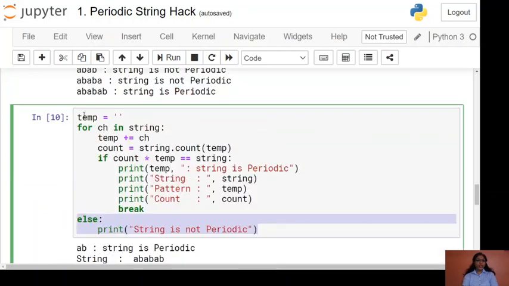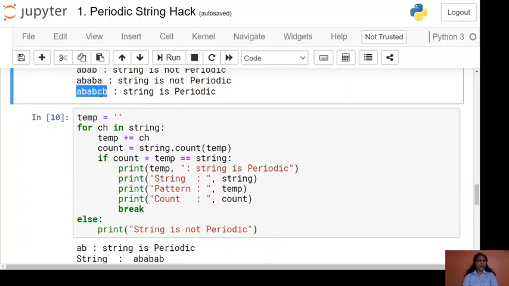Now we have our program to find whether the string is periodic or not, but something is missing. What is missing? Imagine the string is not periodic. Then our temp will become the string itself, as this is our input string and also our temp.